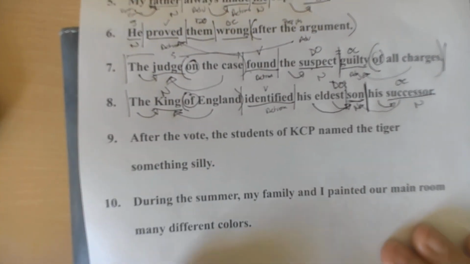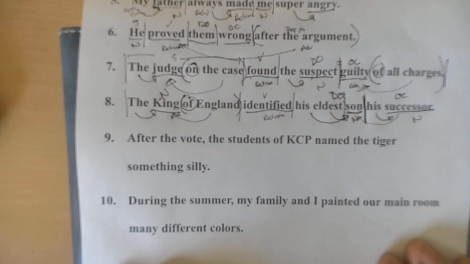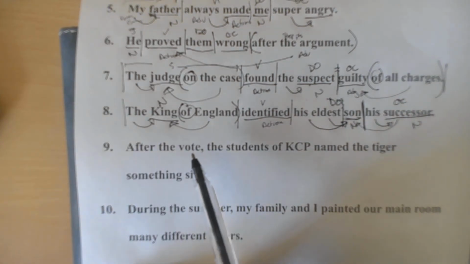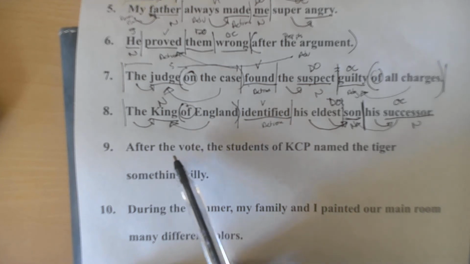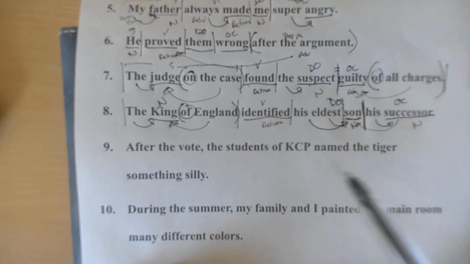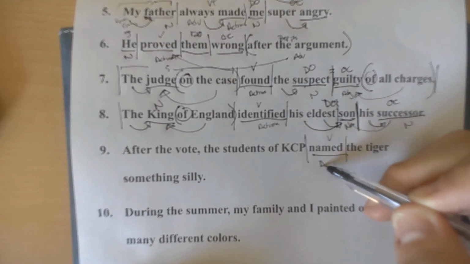Two more. After the vote, the students of KCP named the tiger something silly. So, what did the actual verb happen? Well, I see vote. Is that a verb? No, it's talking about when something happened. It's saying after the vote. Oh, okay. So it's not actually the verb. The students of KCP named. Oh, there it is. Named. Verb. Action.